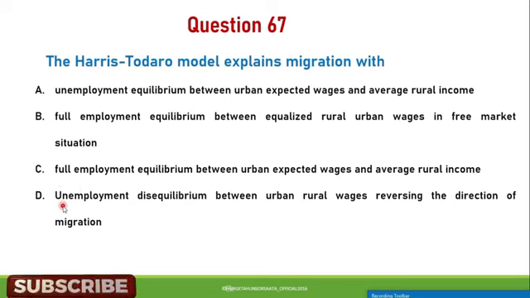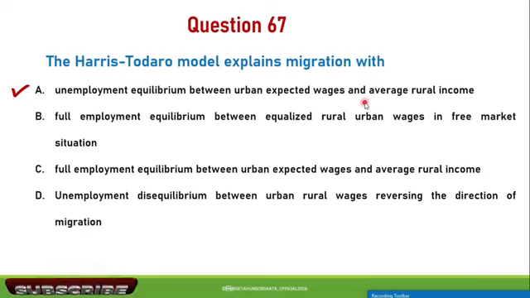D. Unemployment disequilibrium between urban and rural wages, reversing the direction of migration. The correct answer is A: the Harris-Todaro model explains migration with unemployment equilibrium between urban expected wage and average rural income.